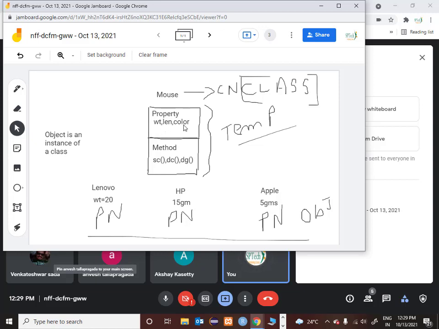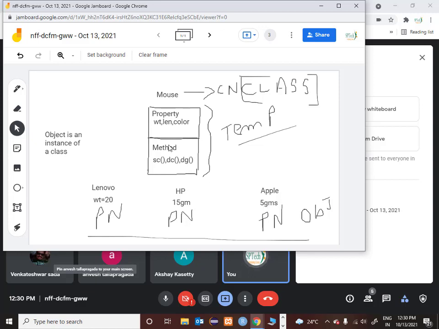What do you mean by instance variables? You know what a variable in Python is. A variable holds a value, but the value can vary. So here weight is a variable, length is a variable, color is a variable, but the weight value depends upon the object. If I am using a Lenovo object, the weight value is 20, the same variable weight will hold 15 for an HP object, and 5 for an Apple object.